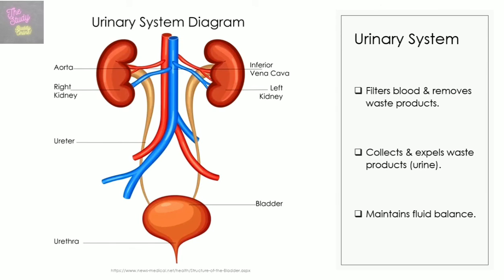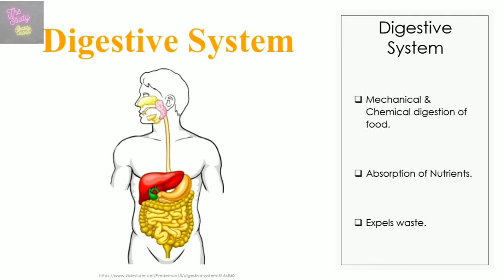Next up is the urinary system, and this consists of the kidneys, urinary bladder, ureter, and urethra. So this system functions in filtering the blood to remove waste products and biologically active molecules. It will then gather or store those waste products in the bladder in the form of urine. When the bladder becomes full, the urine will then be expelled from the body. And another function of the urinary system is to control the fluid balance in the body.